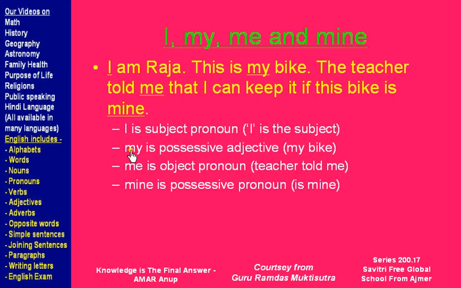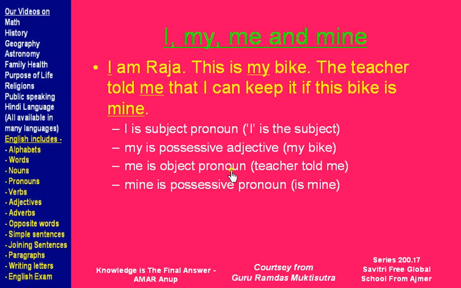Now, I here in I am Raja is the subject of this sentence. I am Raja, I is the subject. So, this is a subject pronoun. In the next part, this is my bike. My is a possessive adjective because it is coming before the noun. So, my is a possessive adjective, my bike.